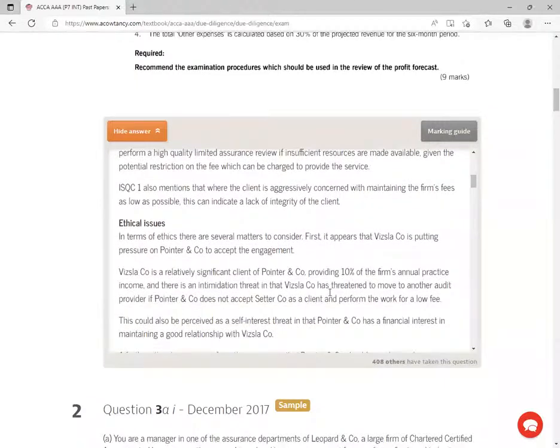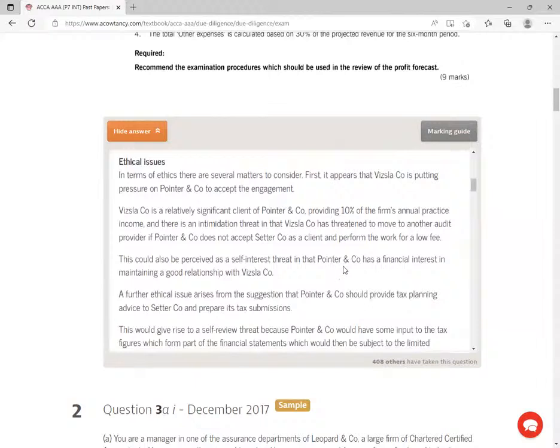Ethical issues. In terms of ethics, there are several matters to consider. First, it appears that Whistler Company is putting pressure on Pointer and Company to accept the engagement. So there's that pressure coming, right? Whistler Company is a relatively significant client of Pointer and Company, providing 10% of the firm's annual practice income. And there's an intimidation threat, that Whistler Company has threatened to move to another audit provider if Pointer and Company does not accept such a company as a client and perform the work for a low fee. This could also be perceived as a self-interest threat in that Pointer and Company has a financial interest in maintaining a good relationship with Whistler Company.